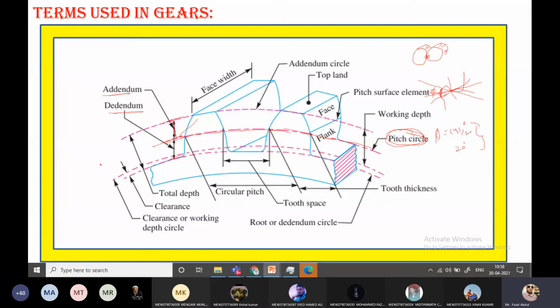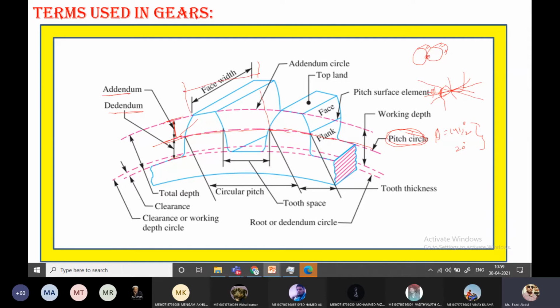Okay, and addendum circle is nothing but a circle passing through the tops of the teeth. Dedendum circle is nothing but the circle passing through the roots of the teeth. That is a dedendum circle. And circular pitch. Circular pitch is nothing but, see here, the distance between two adjacent teeth is referred to as a pitch.